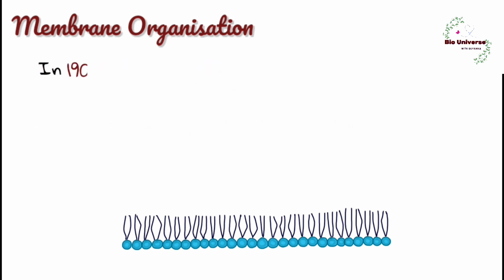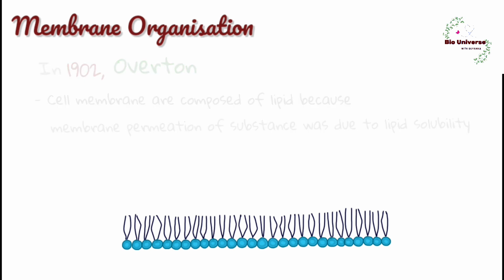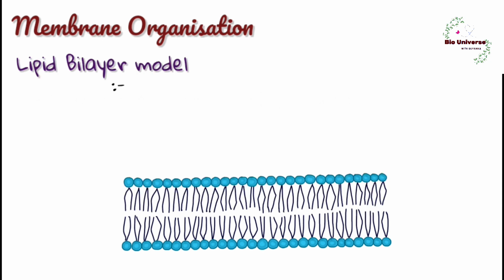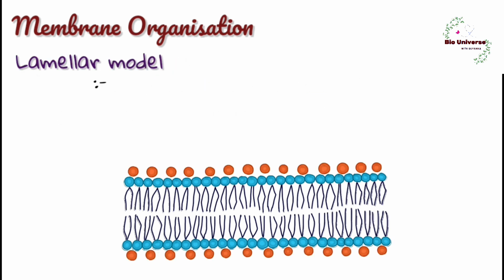In 1902, Overton proposed that cell membranes are composed of lipid only because entry of any molecule into a cell is governed by its lipid solubility. Lipid bilayer model, given by Gorter and Grendel in 1926. They suggested that the plasma membrane is composed of a double layer of lipid, that is, lipids are present in the membrane as a bilayer. Lamellar model, given by Davson and Danielli in 1935.